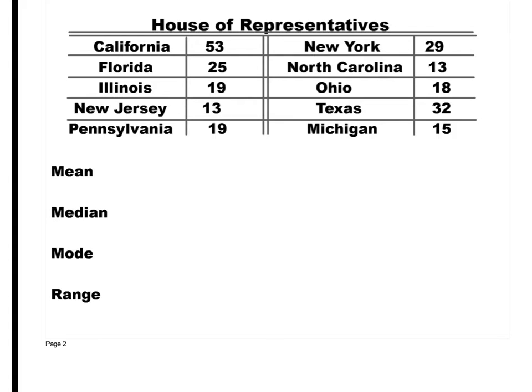When I do that, I get this number. You add them up and then divide by how many? I get 236. That's the total number of reps, okay, for these 10 states. And then what I do is I divide it by the number of states, sorry. So 236 divided by 10 is 23.6. So the average state gets 23.6. So each state averages 23.6 representatives.